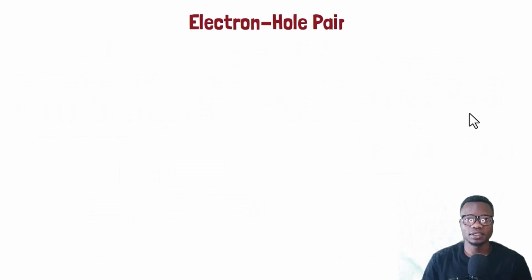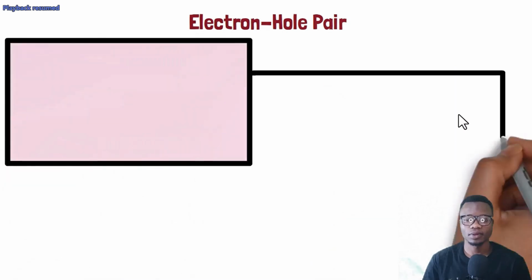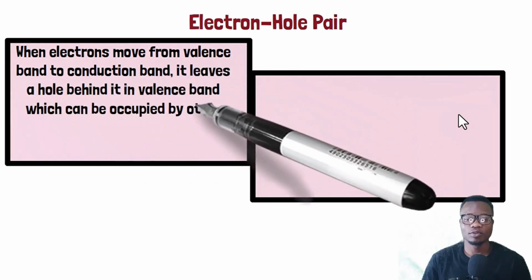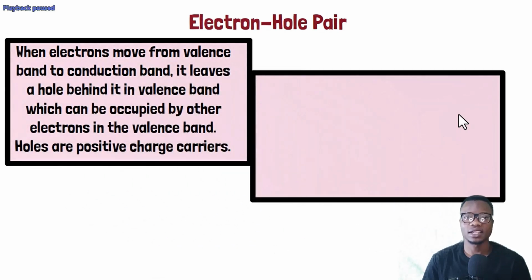So let us now see the electron-hole pair. We said that electrons do move from the valence band to reach the conduction band. Once electrons move from the valence band to reach the conduction band, they leave a vacancy in the valence band. That vacancy is called a hole and is always positively charged. So once electrons move from the valence band to the conduction band, they leave a hole.